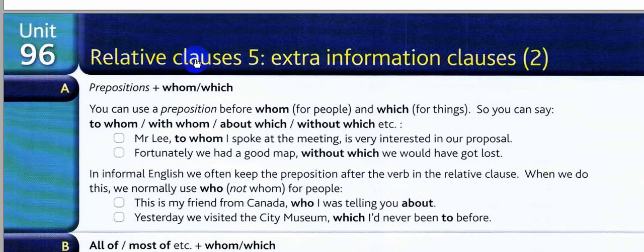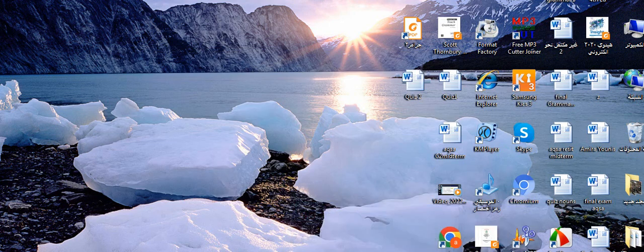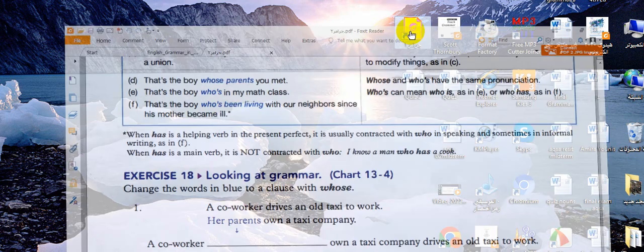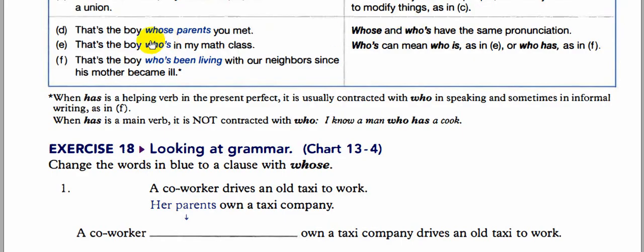Today we should talk about relative clauses 5, extra information clauses 2. Okay, but before going into this topic, I need you to figure out this. Okay, whose parents, who's been living. Now, I want to be sure that you understand the difference between the first whose and the other two whose.